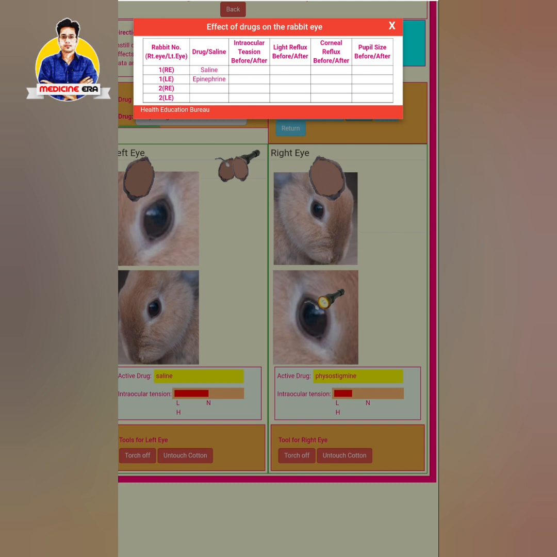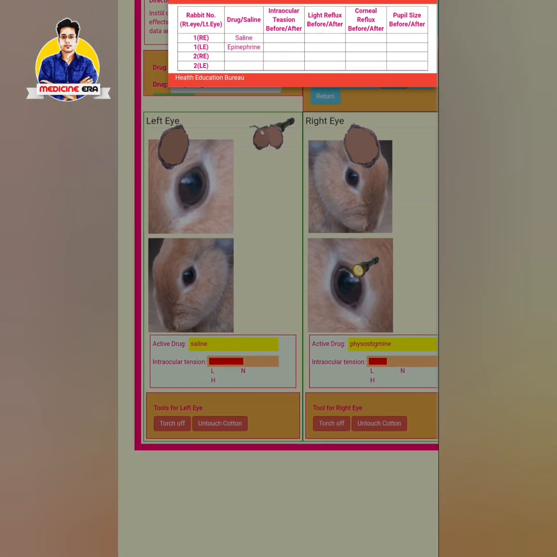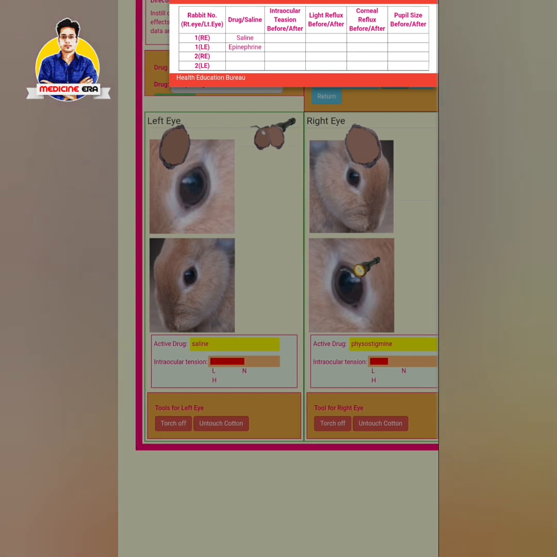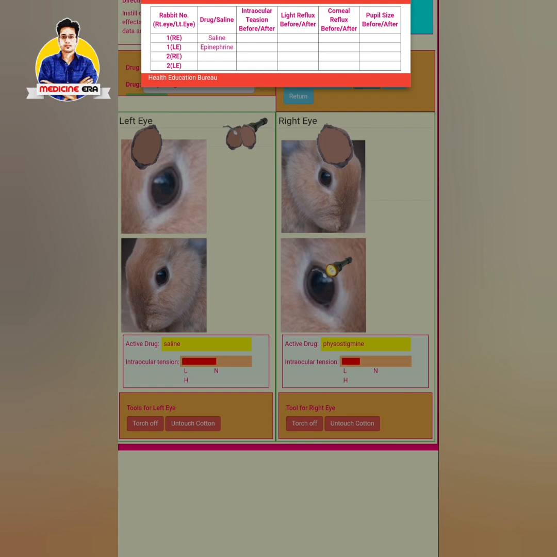Intraocular tension is measured in that particular portion. You can see that the intraocular tension is measured in the active drug portion, and beneath this the intraocular tension is there. So you can measure the intraocular tension by these two tables, and also for the light reflex before and after, you can tabulate it by counting the blinking of the eyes. It will be counted as plus plus, minus minus, etc. Corneal reflex, you can also write like plus plus and minus minus.